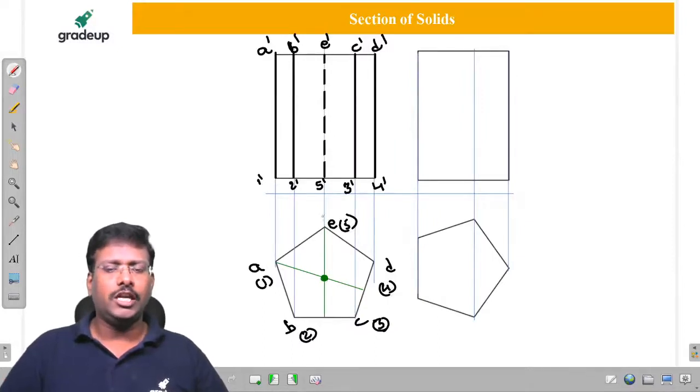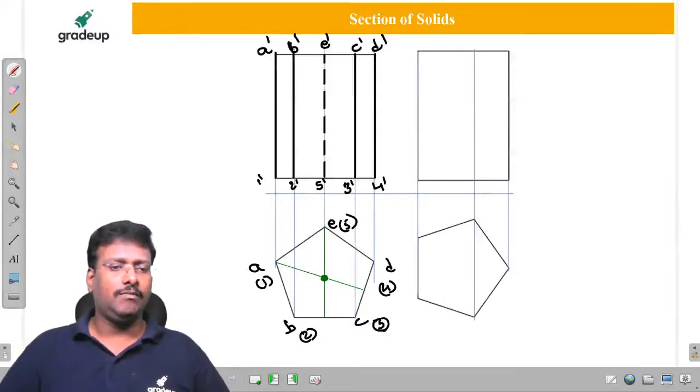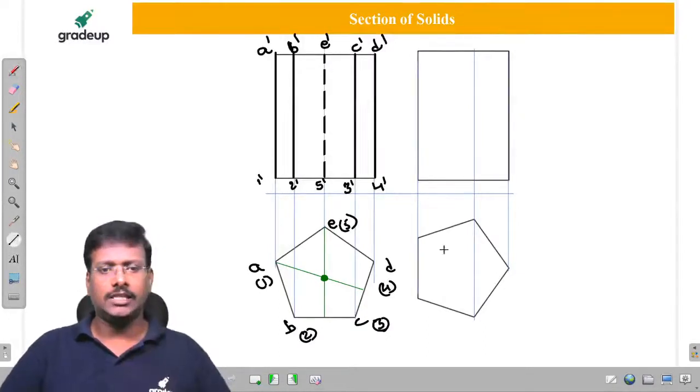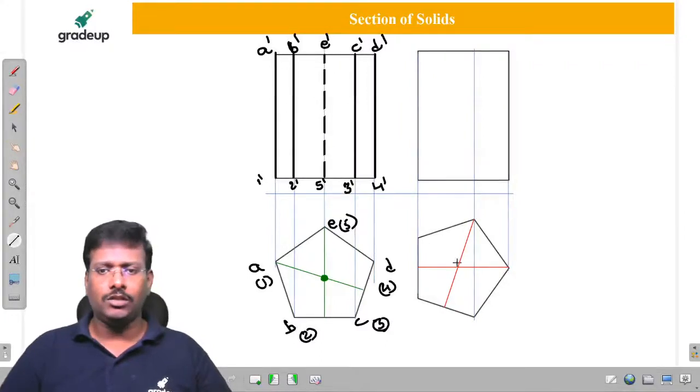But it coincides with E5, that's why I am not going to write it. Similarly here, to get the axis in this case, corner with opposite midpoint, wherever they meet each other, that particular point is going to be the axis in the top view.